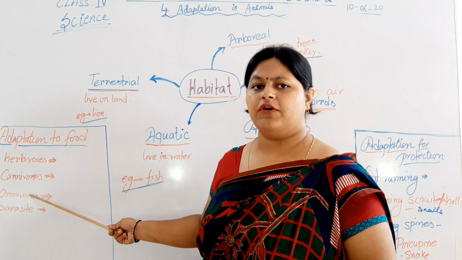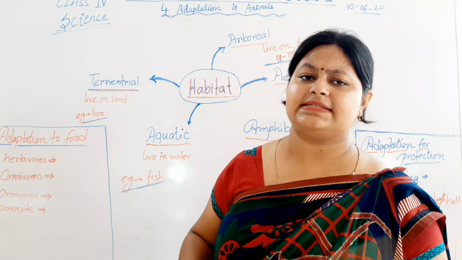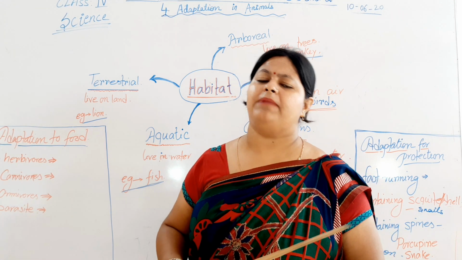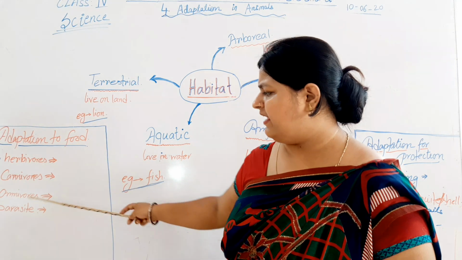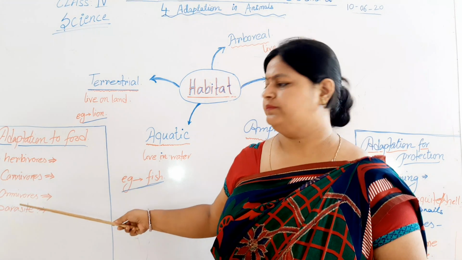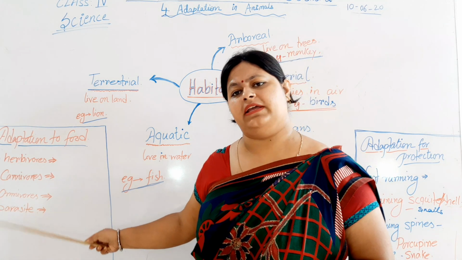Next is the omnivores. Omnivores are the type of animals which depend on plants and on the flesh of other animals. They eat both plants and the flesh of other animals also. For example, bear and human beings. The best example for omnivores is human beings.